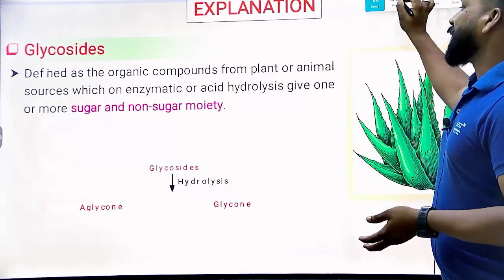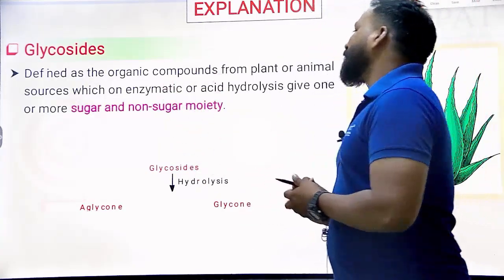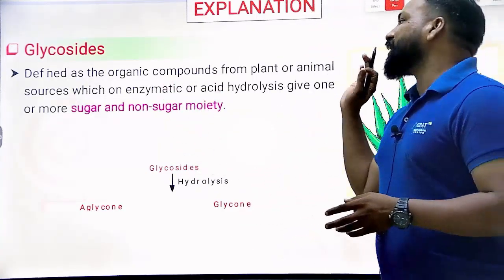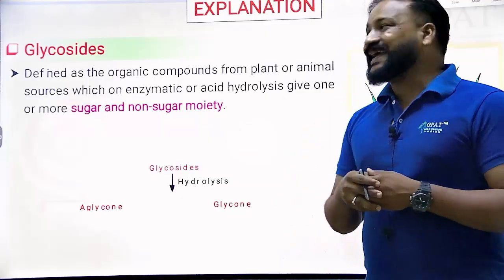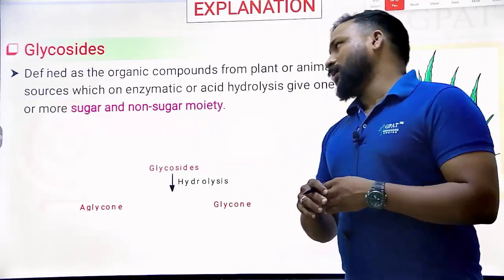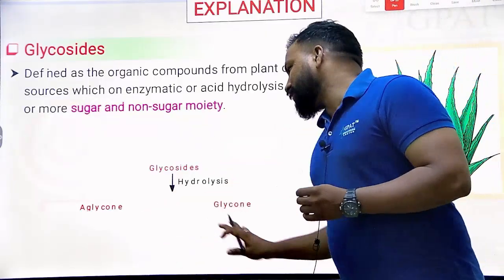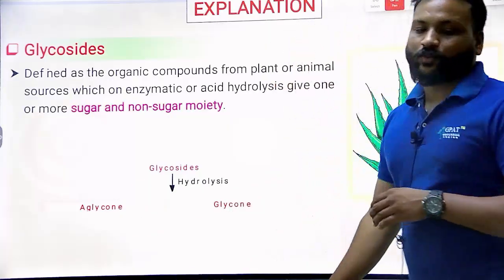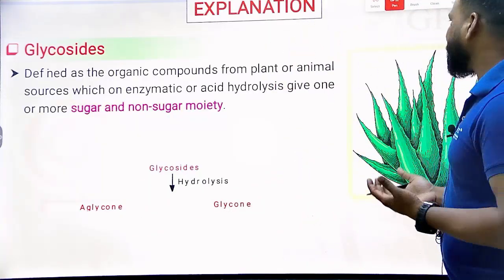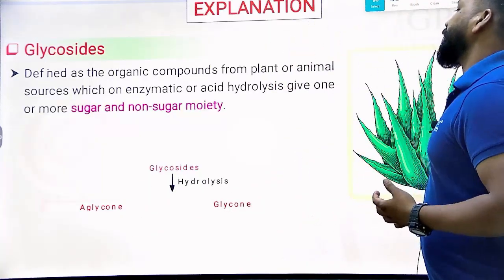Glycosides are organic compounds from plant and animal sources, which upon enzymatic or acid hydrolysis yield sugar and non-sugar moiety, which means glycon and aglycon moiety. That's the basic definition and basic question from glycosides.